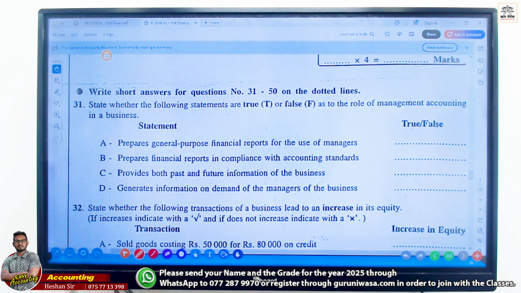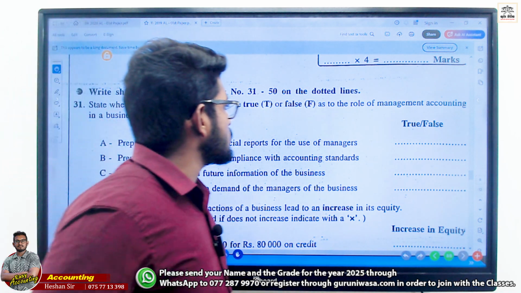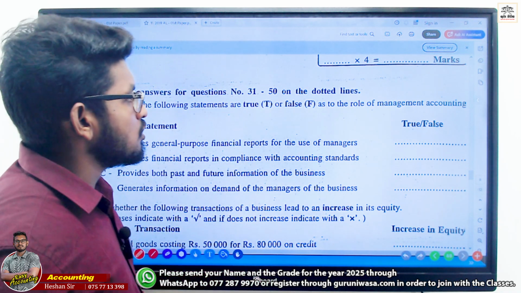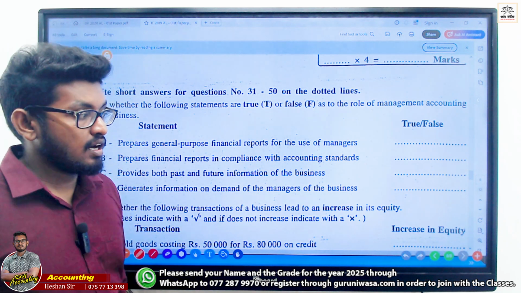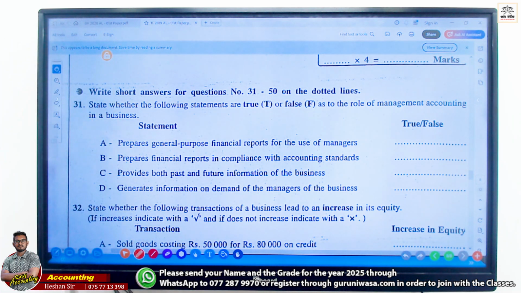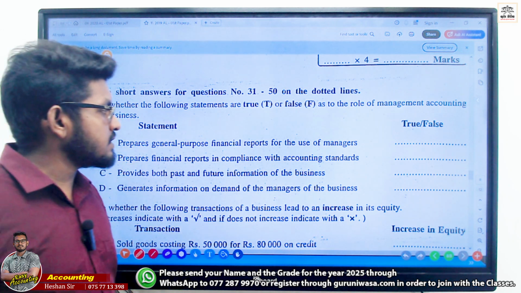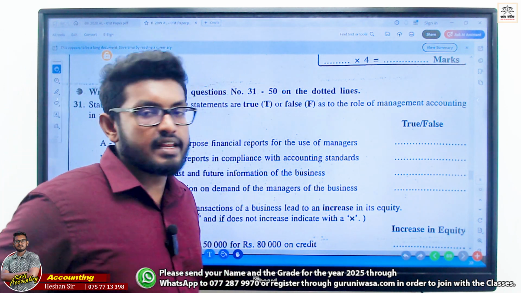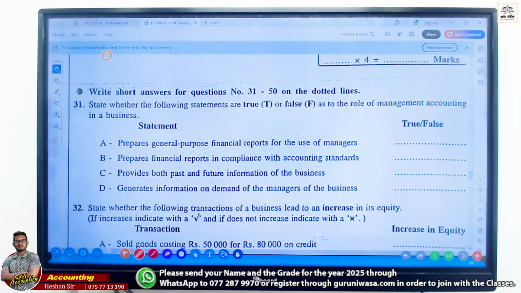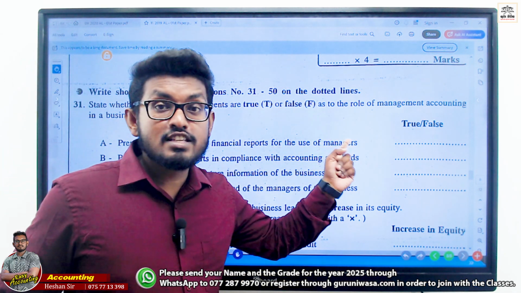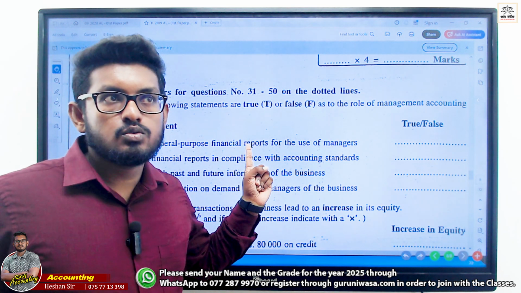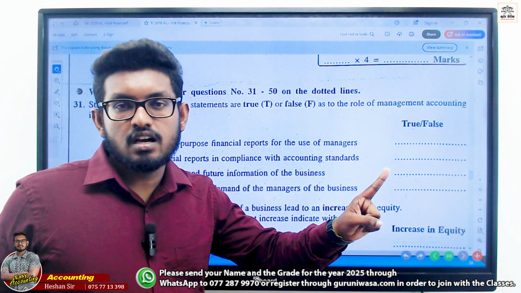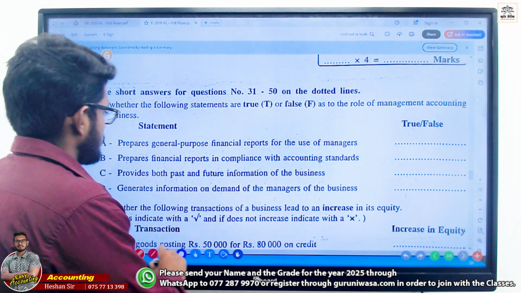State whether the following statements are true or false as to the role of management accounting. Prepare general purpose financial reports for the use of managers. True or false? No. We prepare for managers, but it's not general purpose. It's special purpose, as I told you. General purpose means the financial accounts. Here, this is false.